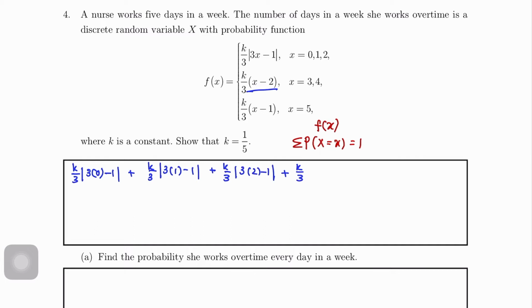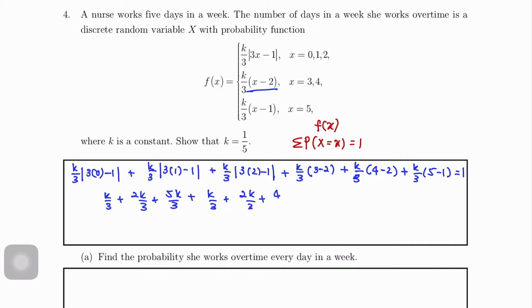Jangan salah ni 3 minus 2 plus K over 3. 4 minus 2 plus K over 3. 5 minus 1. So, equal 1. Okay. So, K over 3 plus 2K over 3 plus 5K over 3 plus K over 3 and so on equals to 1. So from here kita akan dapat K equals to 1 over 5.